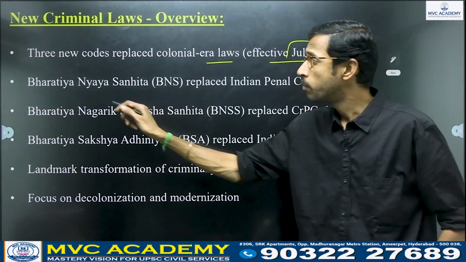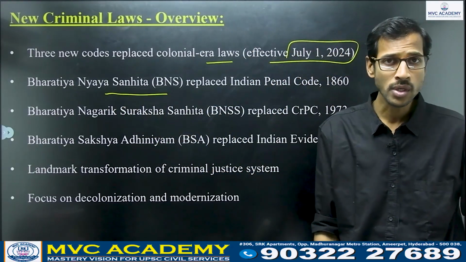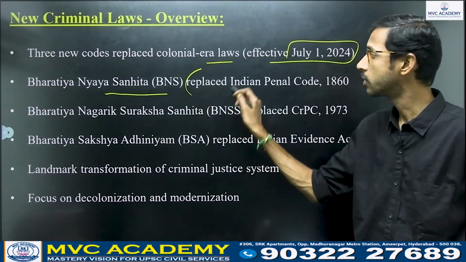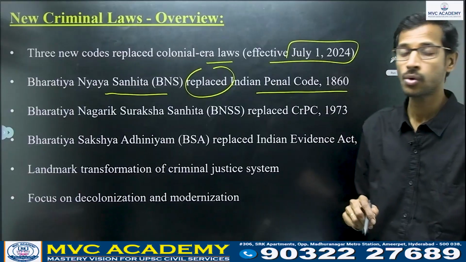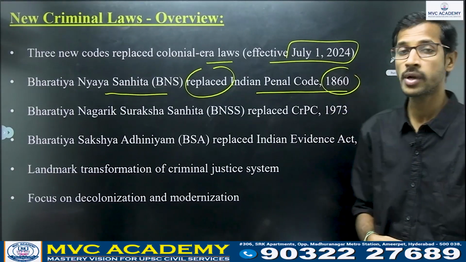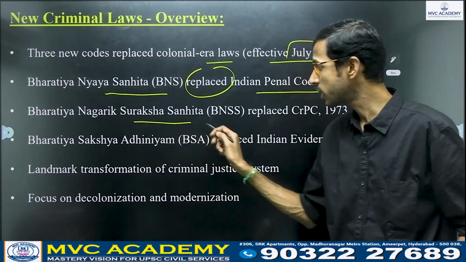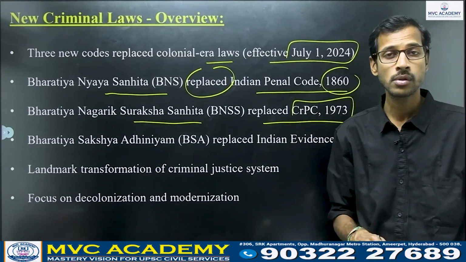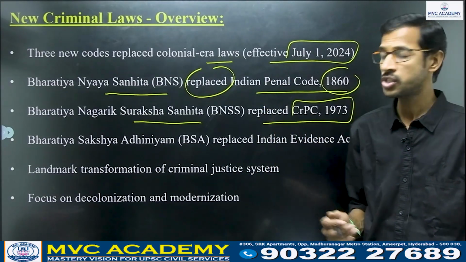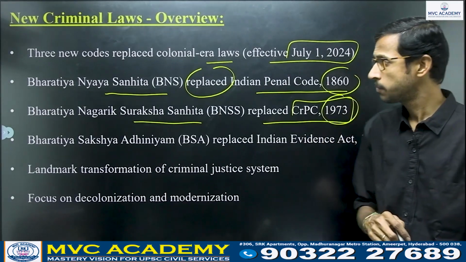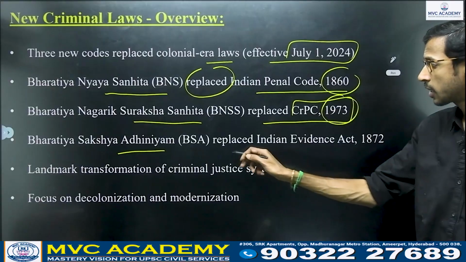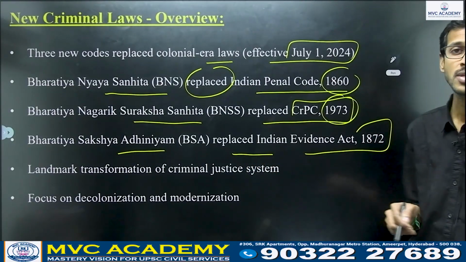So what are those laws? Here three laws were there. Bharatiya Nyaya Sanhita, which replaced the Indian Penal Code 1860. Next, Bharatiya Nagarika Suraksha Sanhita. It replaced the Criminal Procedure Code that was enacted in 1973. Next, Bharatiya Sakshya Adhiniyam, which replaced the Indian Evidence Act 1872.